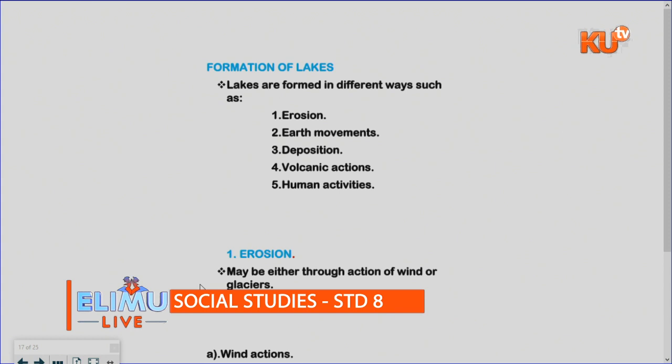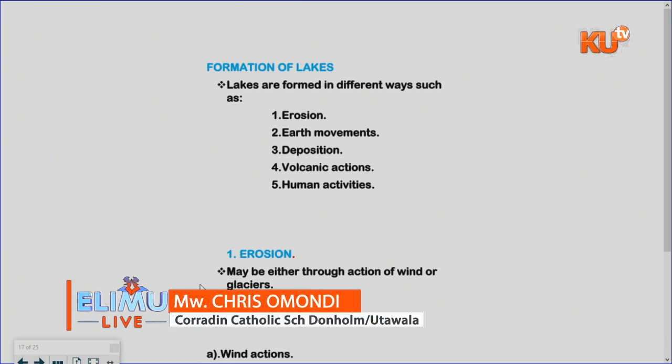And in such depressions, the water is collected inside. When the water is collected inside, a lake can be created. Examples of such lakes are majorly found within the Rift Valley. You can have Turkana, Baringo, Bogoria, Elementaita, Magadi, Edward, George, Malawi, Albert, and all those lakes.